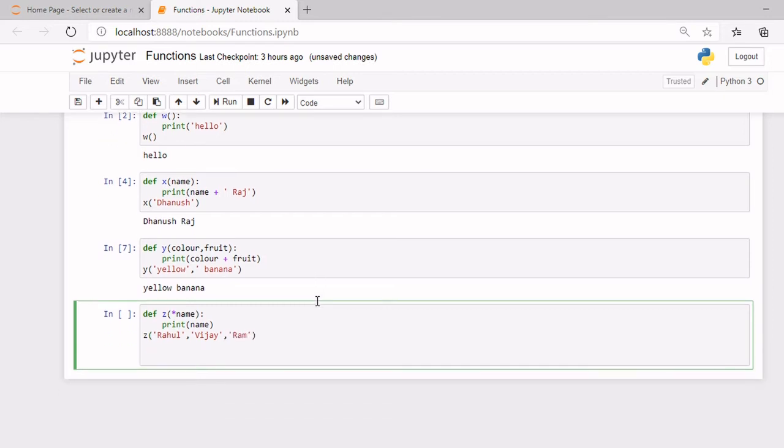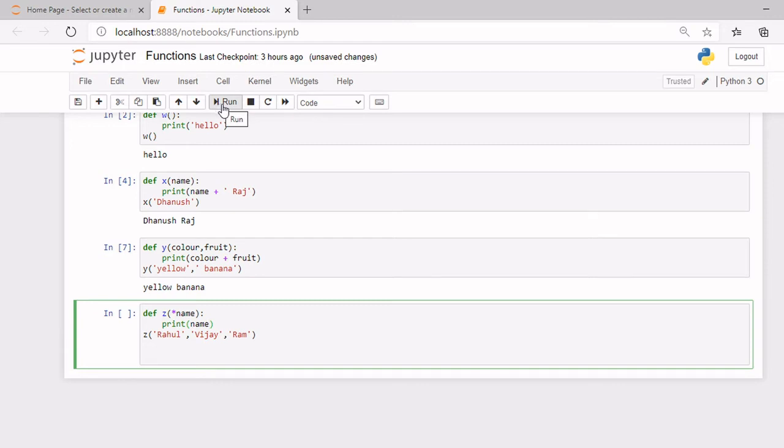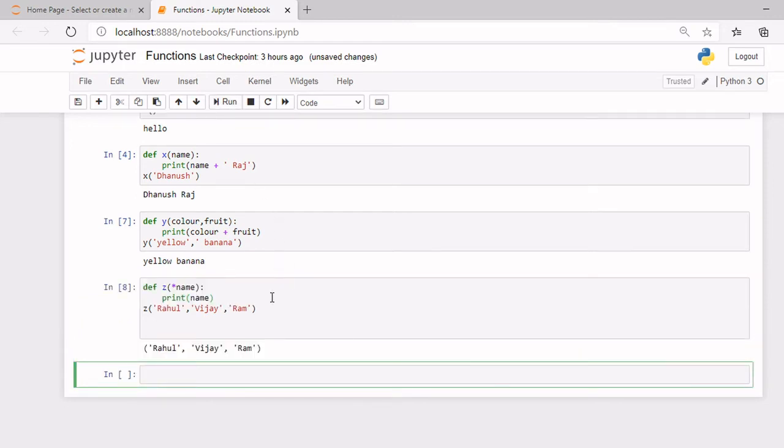So now I've provided three names and the arbitrary argument, that's the asterisk and the name. As you can see, I've provided just one parameter, but with the asterisk. So now it's an arbitrary argument. That means you can put however many arguments you want. If I run it, you can see Rahul, Vijay, and Ram.